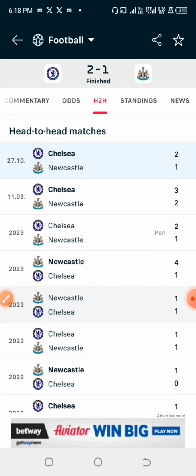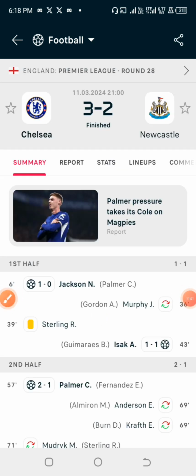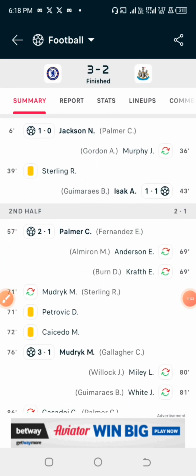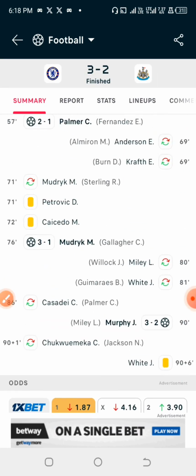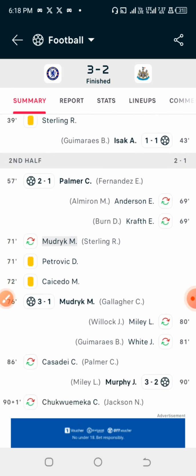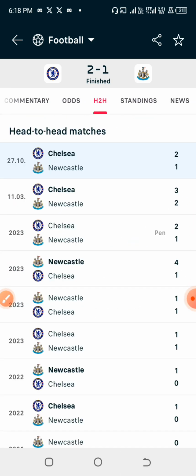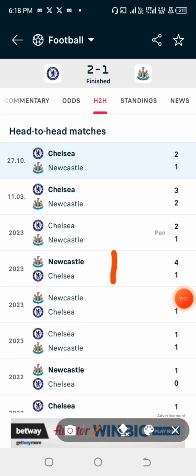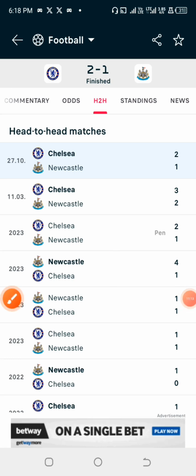So now we have the match here, which happens to be the first game. This particular game ended up 3-2, and the total yellow card there happens to be 4. Okay, yes, 4. And looking at the next game here, that ended up Newcastle 4-1 against Chelsea.